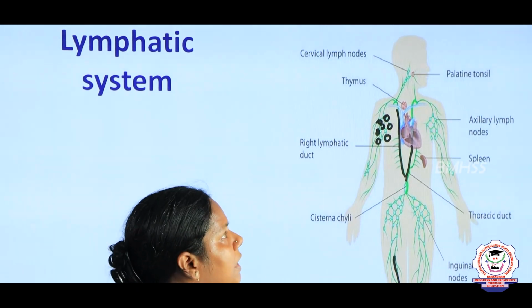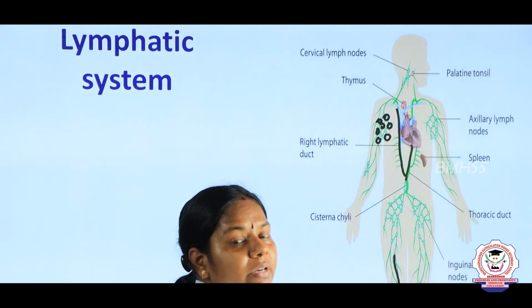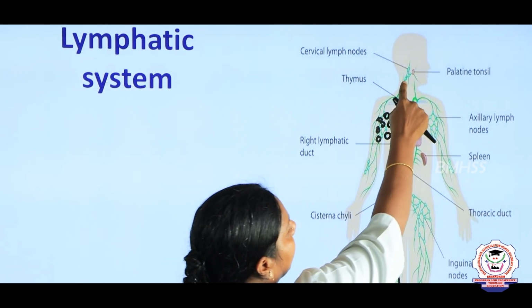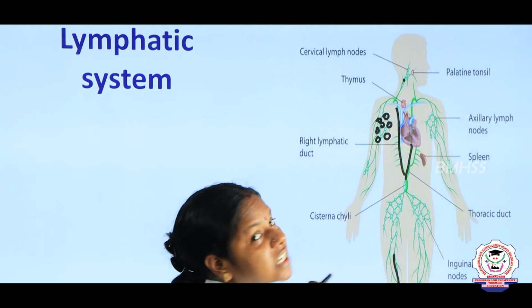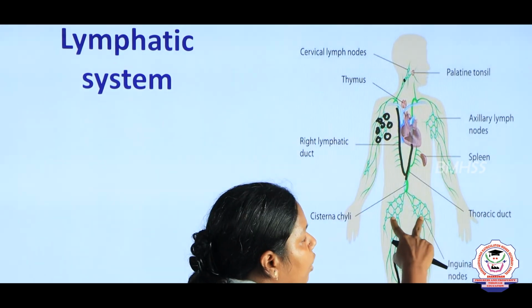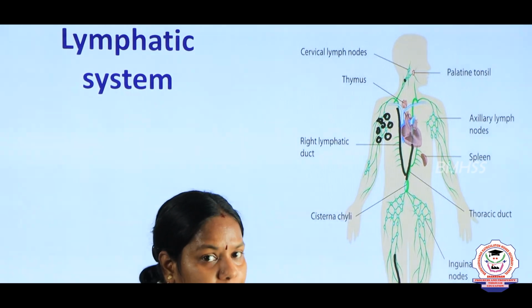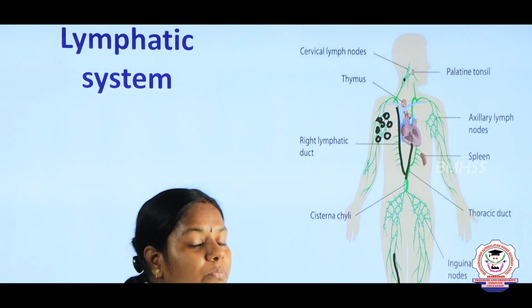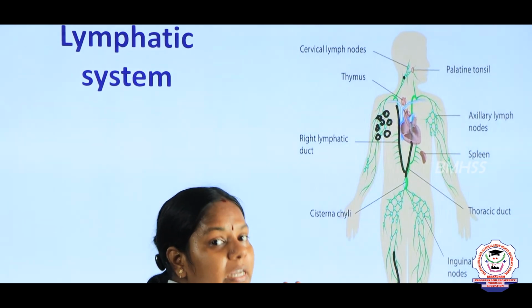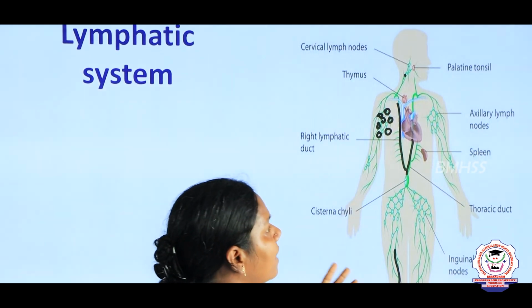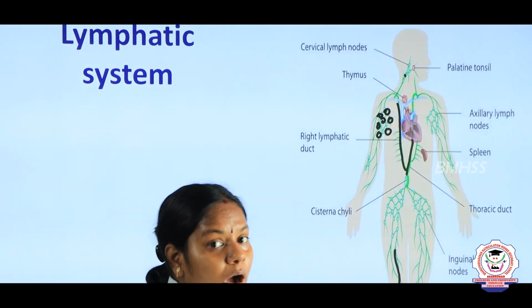For example, the lymph nodes are present in large numbers in the mucus glands. We can see them in the neck region, then in the thoracic region, armpits, and in the groin regions, where the majority of lymph nodes are present. And one question is there, children, it's not given in your book, just mark it. There are 600 lymph nodes in our body, right? So, lymph nodes. And what are all the major lymphatic organs, right?